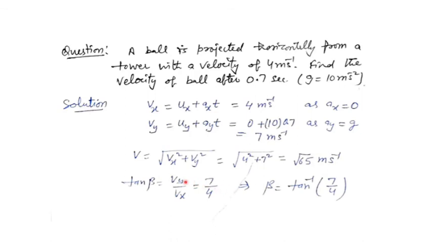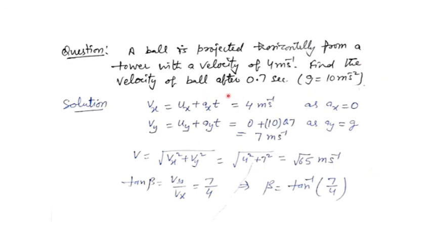Of course, velocity is a vector quantity, so you have to give its direction also. Tan beta is given by Vy upon Vx, when I am taking beta with the first vector, means Vx. Then if you wish, you may draw a diagram also here if you want to make the things more clear. Then the values are given 7 upon 4 and beta you can calculate, that is coming out to be tan inverse 7 by 4. So this is the result for you when you have to find the velocity.